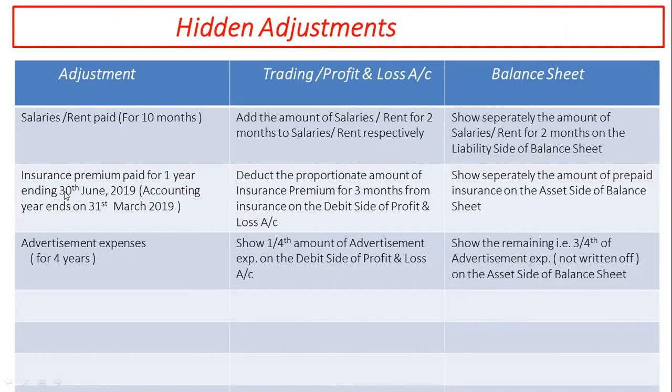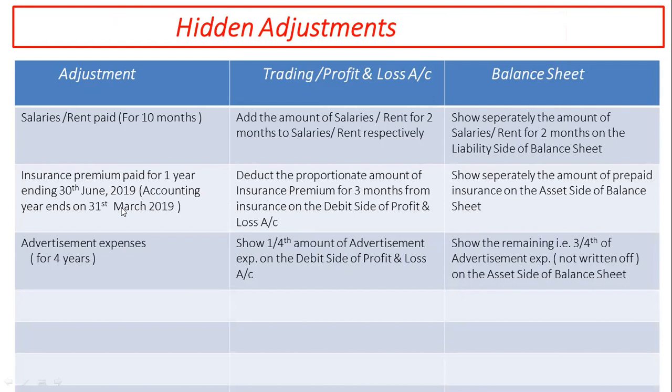Next is insurance premium paid for 1 year ending 30th June 2019 and accounting year ends on 31st March every year. So, first effect is shown as deduction of proportionate amount of insurance premium for 3 months. Why is it 3 months?